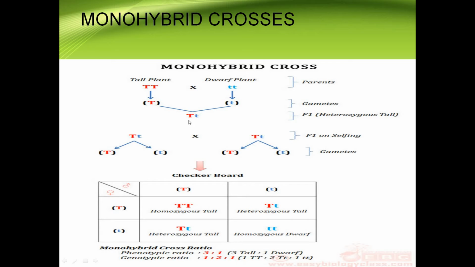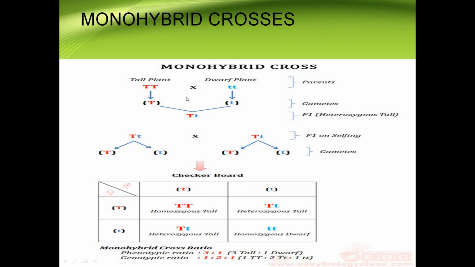In this pair of genes, two genes here, one letter is in upper case and the other is in lower case. So heterozygous is a condition where we represent a gene with a particular character, one letter is a capital letter and the other is a small letter.